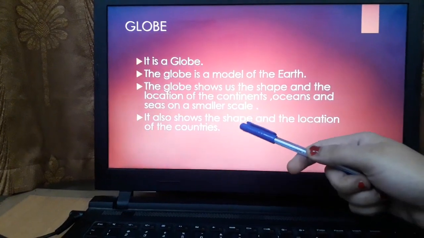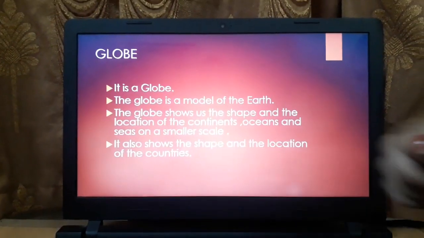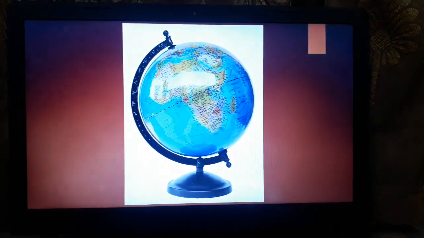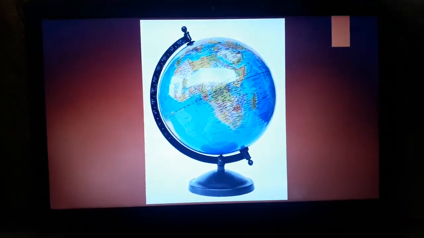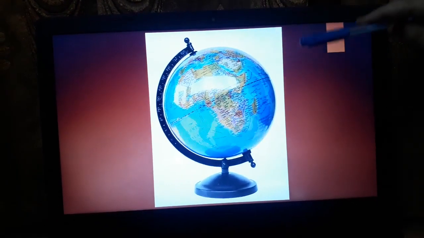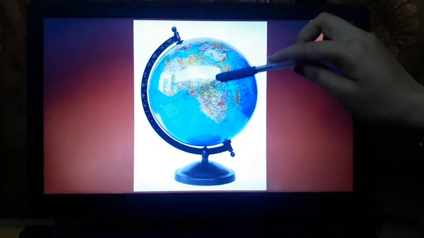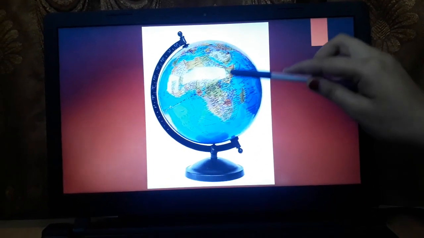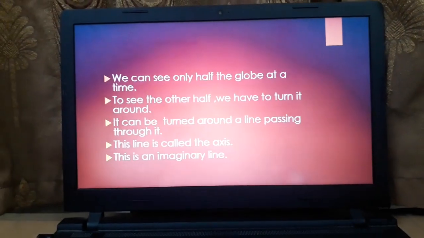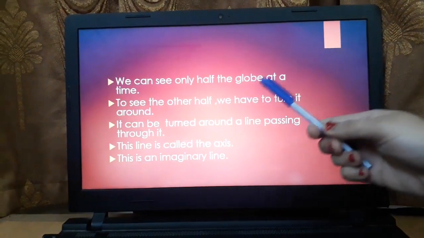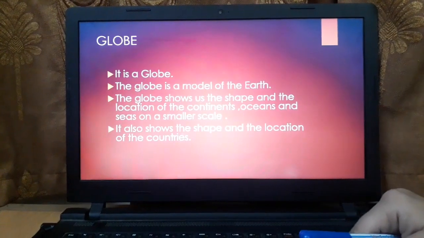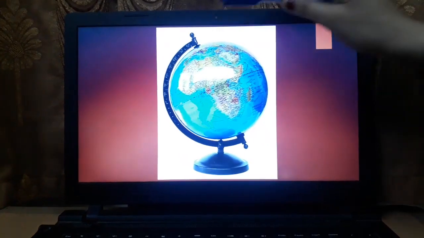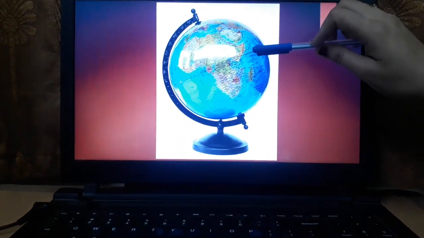Now, it also shows the shape and the location of the countries. So, we can see the round shape of the earth, and it also makes us see the countries. These detailed markings are regarding the countries. Now, we can see only half of the globe at a time. If you see the globe, you can only see half the globe at a particular point of time.